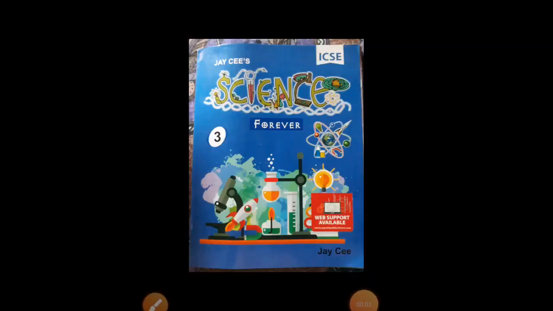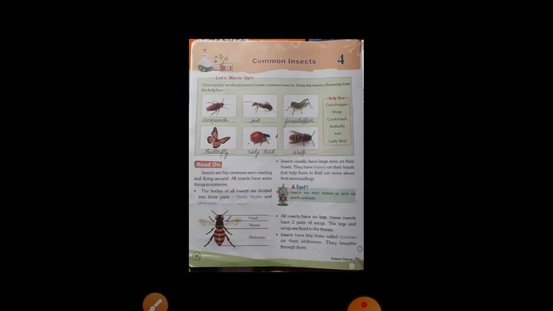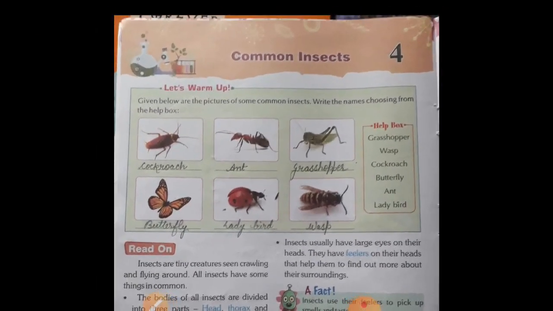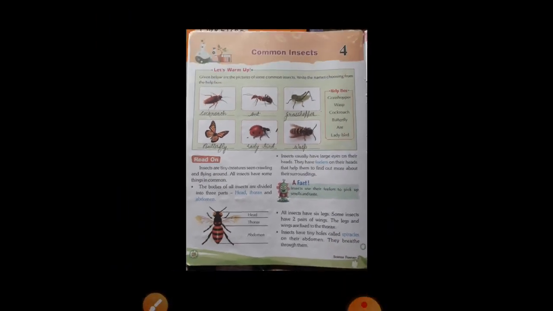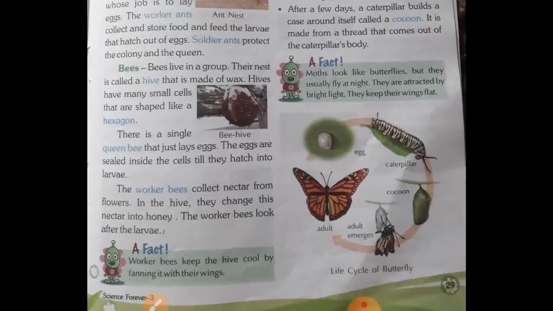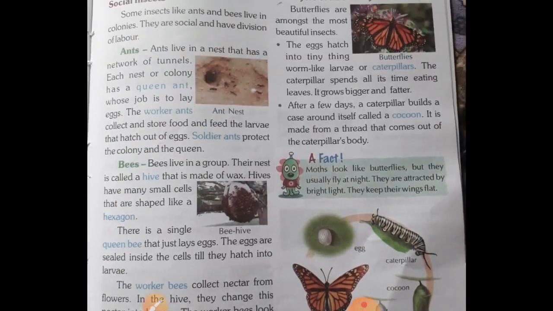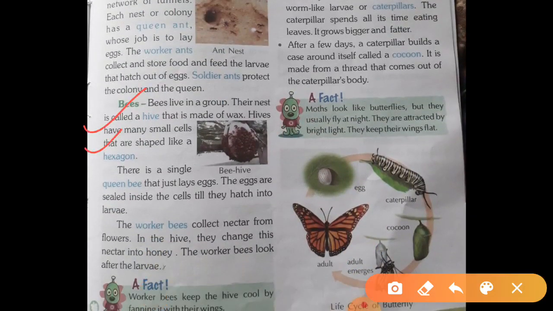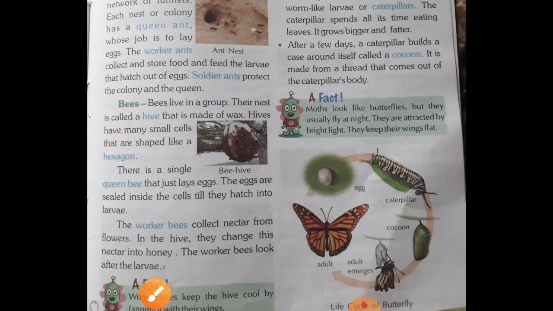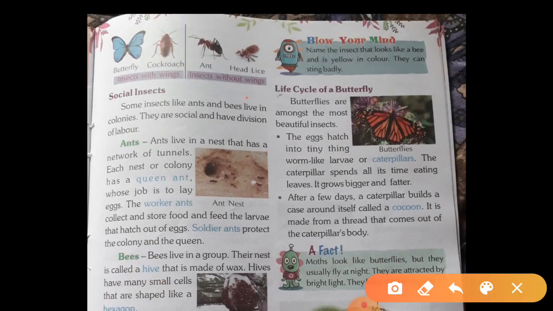As I already told you in my previous video, I have explained lesson number 4, and a little bit is remaining. Here you can see the page of lesson number 4 whose explanation I have already given. Now open page number 29. Till bees I have explained in my previous video. If you have any doubt, you can see that video. Today in this video I am going to start from here.